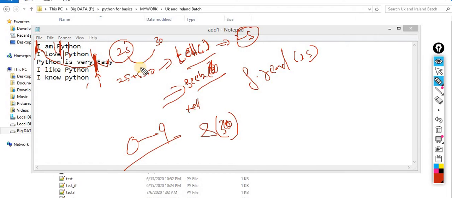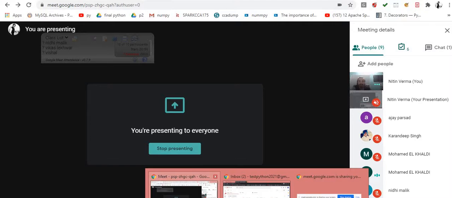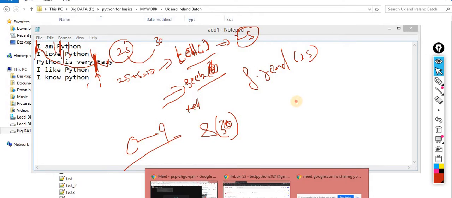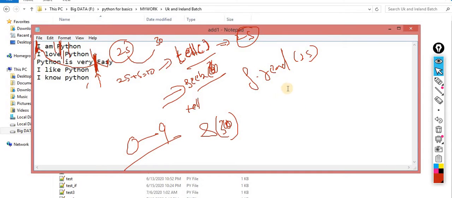Someone is, I think, asking a question. Please ask, who is asking a question? Yes, please. So I understood the methods tell and seek. I don't understand why we use tell, because for example, I don't need to know the position. So sometimes, yeah, okay, I'll give you one example.